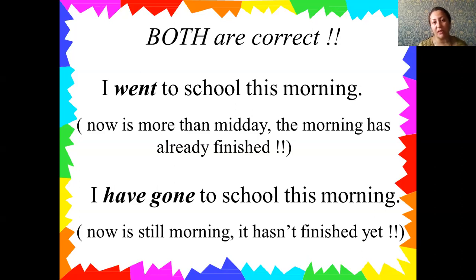Look very attentively and pay attention that in both sentences we have the same signal, but the usages are different. The usage of the tenses is different, because the first sentence happened already, because nowadays it is like midday, but the second sentence also happened in the morning, but it is still morning. It is not afternoon. It is not, for example, about 2 or 3 o'clock p.m. Therefore, you should use here present perfect.